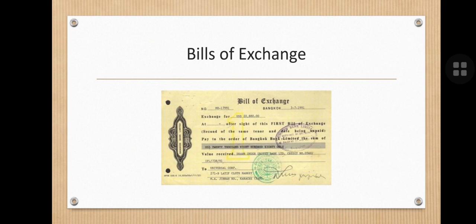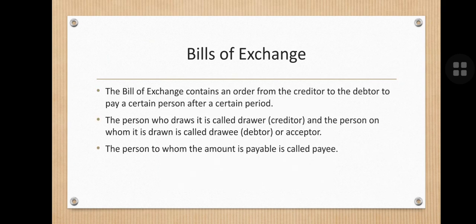Then next comes the bill of exchange. This is a specimen of bill of exchange. You can see over it. So what is a bill of exchange? See, a bill of exchange contains an order from the creditor to the debtor to pay a certain person after a certain period of time.